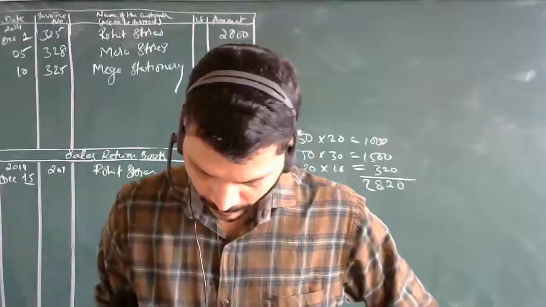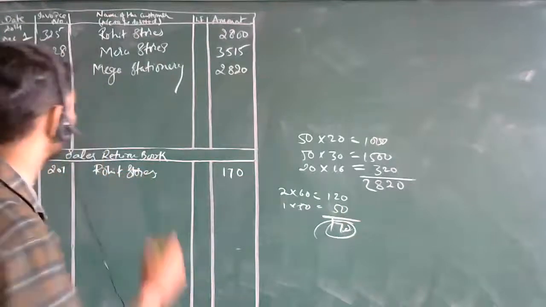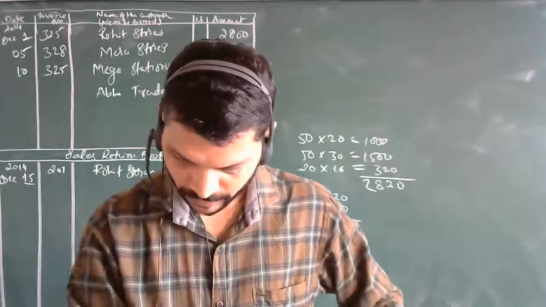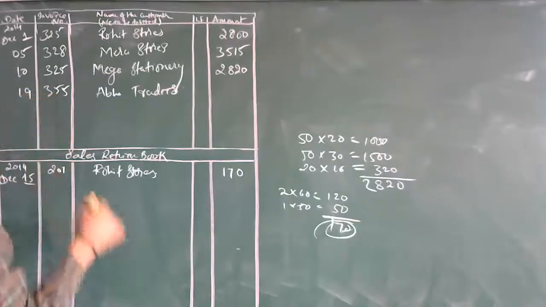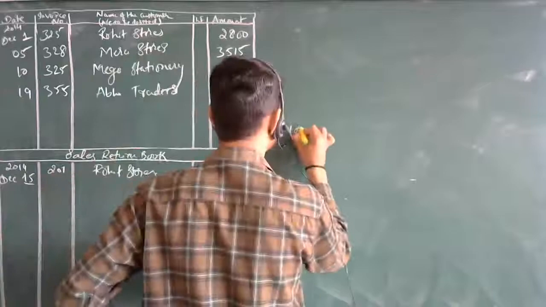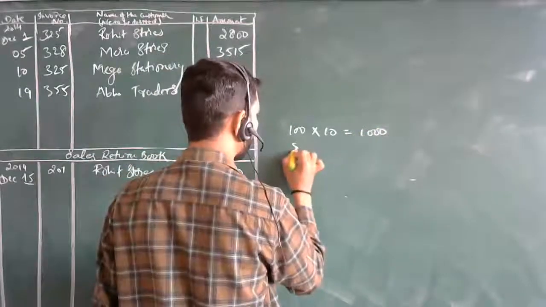So after this, on 19 December, goods sold on credit to Abhay Traders. The invoice number is 355, and the date is December 19th. Give me the information about the other things. 100 cards at rupees 10 each. Next, 50 notebooks at rupees 35 each.